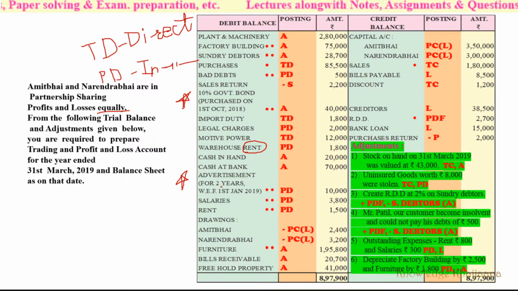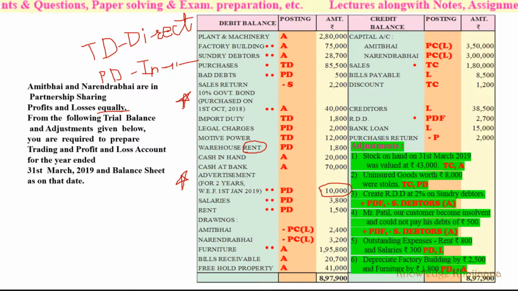So out of these expenses, only 3 months of expenses are due for this year. All the remaining expenses are not due for this year, so those will be a current asset for the time being. That will go to the asset side, and that amount will be deducted from the advertisement expenses.